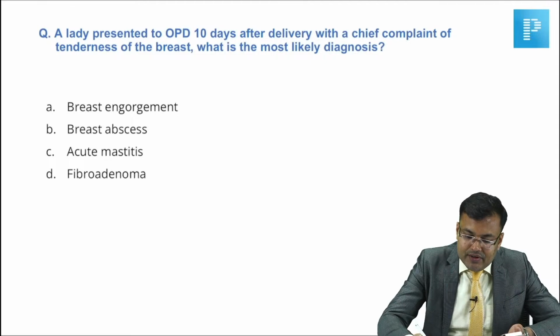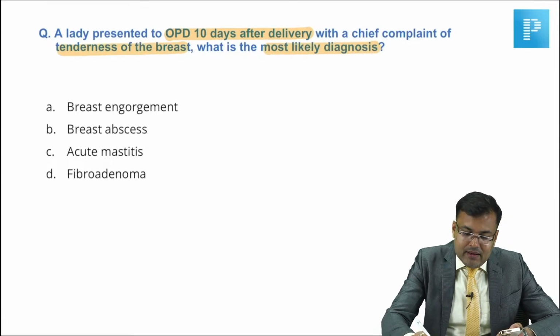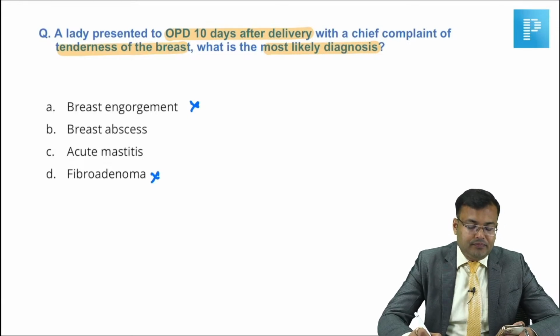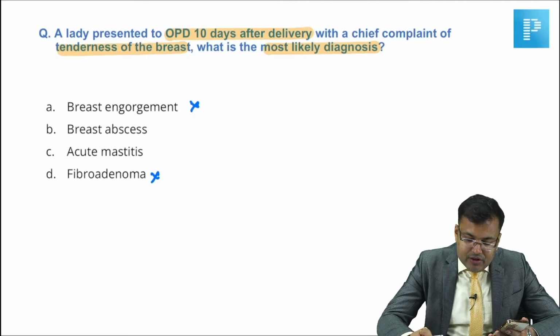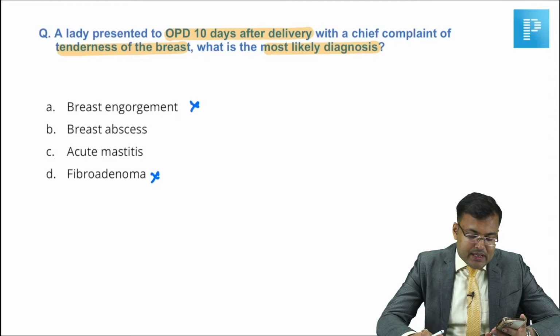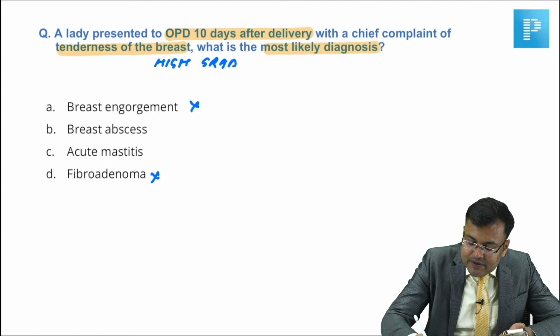Next question, guys. A lady presents to OPD 10 days after delivery with chief complaints of tenderness in the breast. What is the most likely diagnosis? Obviously, it's not breast engorgement, it's not fibroadenoma, it's breast abscess. Any other thing mentioned? Acute mastitis was also there and breast abscess was also there. There was high grade fever.